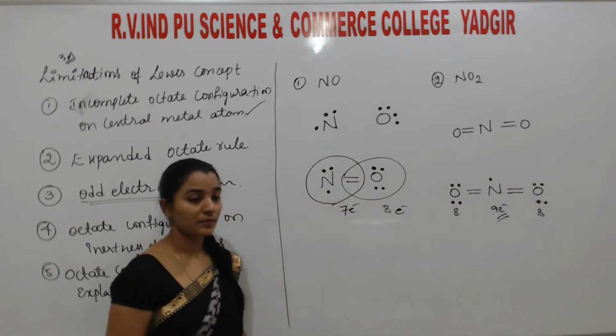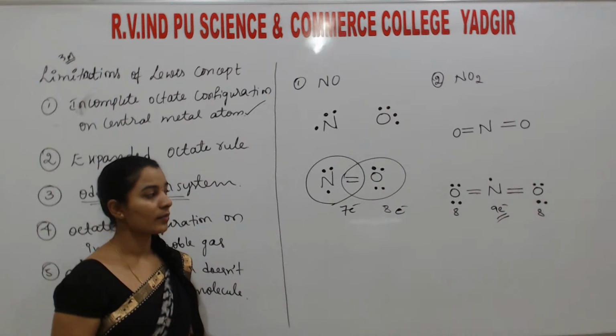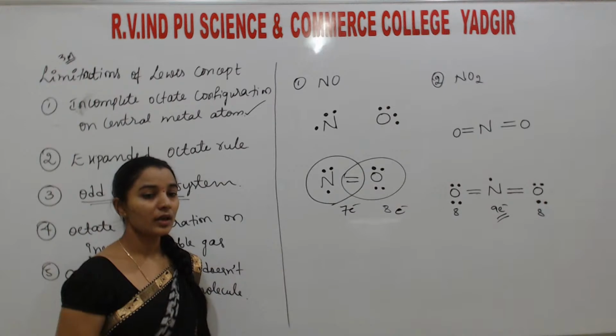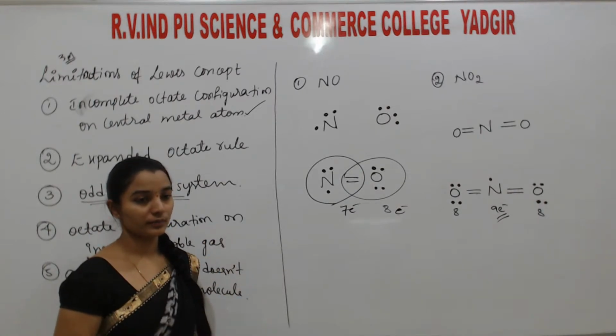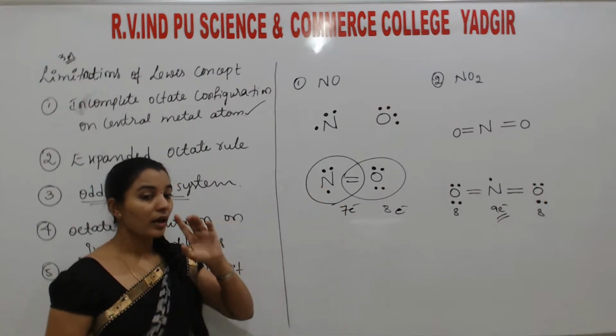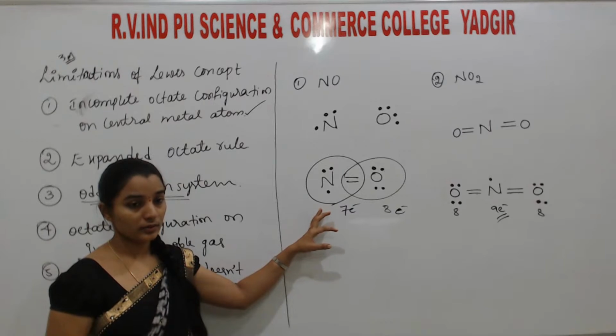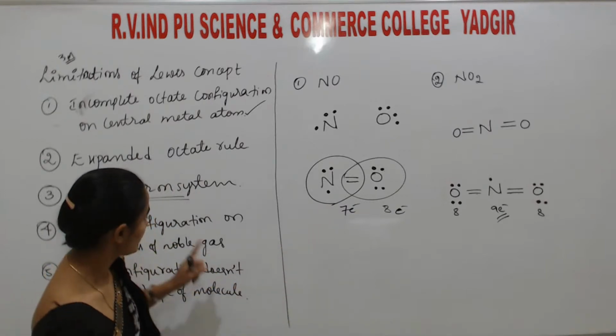These nitrogen atoms in this type of compounds, even NO is stable, but they are not satisfying the 8 electron system. They are satisfying an odd electron system. After bonding also, they are having odd electrons. Understood? So this is about the limitations of the octet concept.